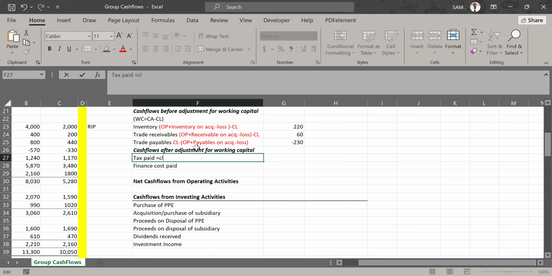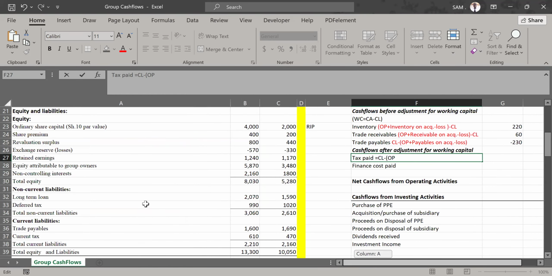Take the closing balance of that tax in the tax account under the liability section in the statement of financial position. Then you compare that with the opening balance. And remember, the opening balance is for both current tax and deferred tax. Now, the opening balance is what we adjust. And when we are adjusting the opening balance in that tax account, make sure, because there is an acquisition,